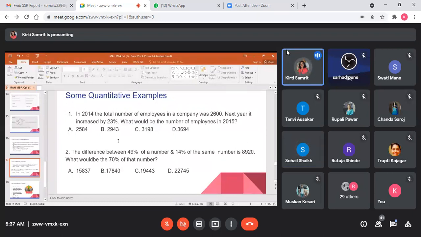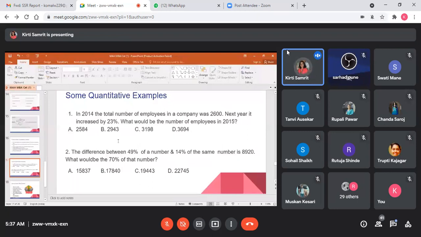Because 23% of 2,600 is 598. Yes, C is the correct answer, because the 23% of 2,600 is 598. Again, students, calculators are not allowed in the exam, so this should be mental calculation. What is the 23% of 2600? So simple. You should know how we calculate the percent. So the answer is 3198.